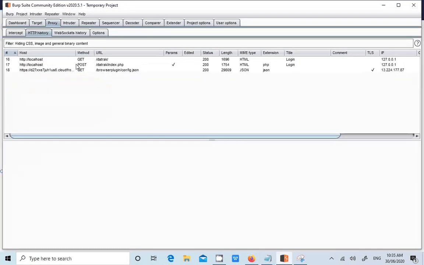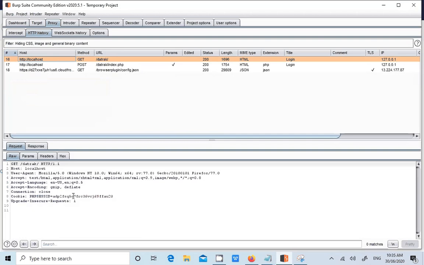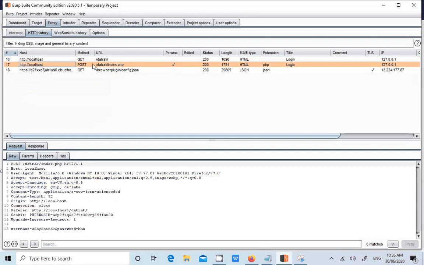Now, the first request, nothing. The second request, POST. Right? Can you see? The method is POST. The POST is not sending the username and password as a part of the URL here. If it was sent as a part of the URL, you could see the username and password in this line only, within the URL. It is sending it down somewhere here.